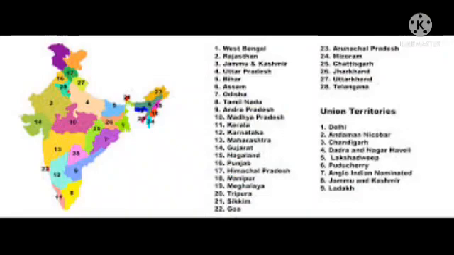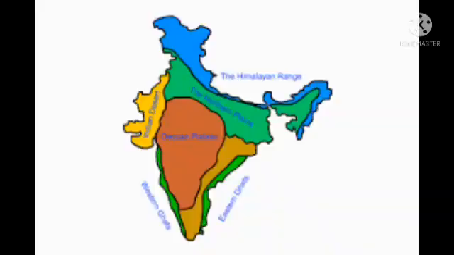We know very well the states are governed by the state government, but union territories are directly governed by the central government. And which is the capital of India? Yes, New Delhi. New Delhi is the capital of India.